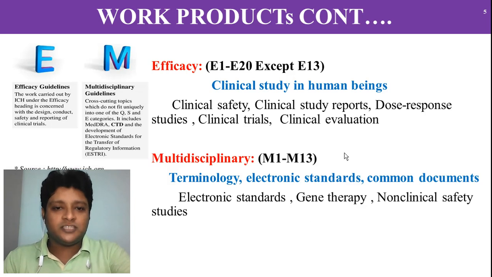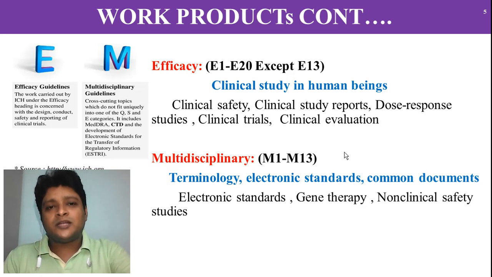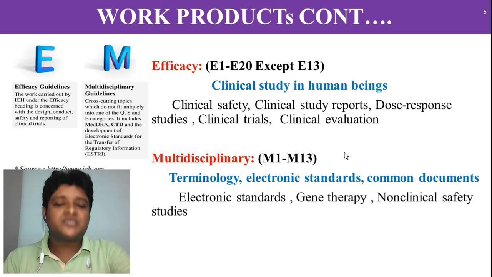Why is it called multidisciplinary? Because the previous work products of ICH mainly dealt with the quality of the product, the safety of the product, and the efficacy of the product. So apart from quality, safety and efficacy, whatever minimum or maximum requirements there are for the pharmaceutical product, which ICH is thinking to meet at an international or global level, come under multidisciplinary. You can say that multidisciplinary is a mixture of all the guidelines which are not coming under quality, safety and efficacy.